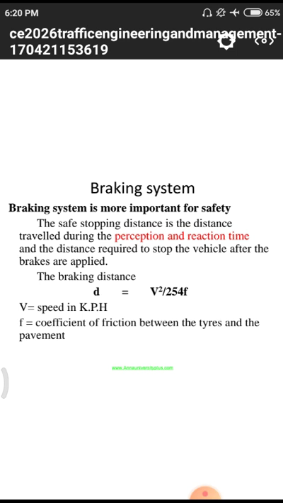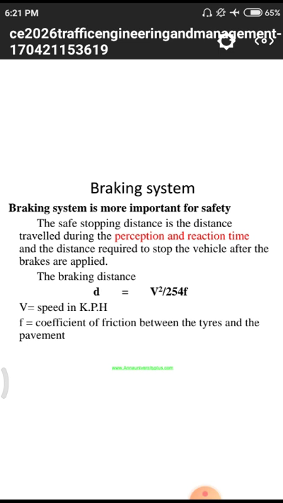so that normally the braking distance has a formula: d equals v square by 254f. That means d is directly proportional to the velocity of the vehicle. Different vehicles have different velocities. For two wheelers, the maximum velocity is 60 to 80 kilometers per hour. For four wheelers it will be more, 120 to 150 kilometers per hour in new generation cars.